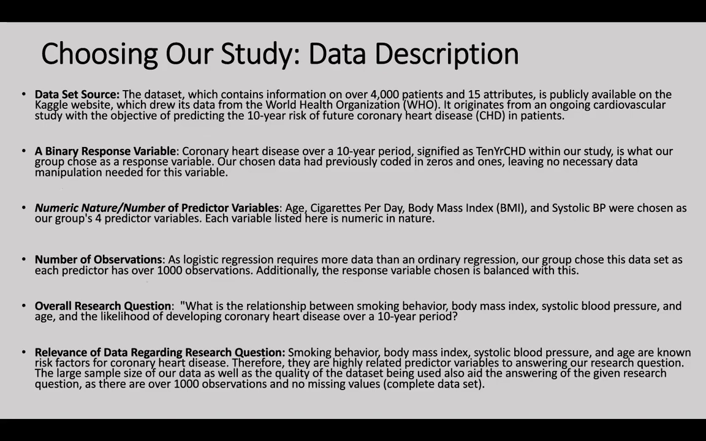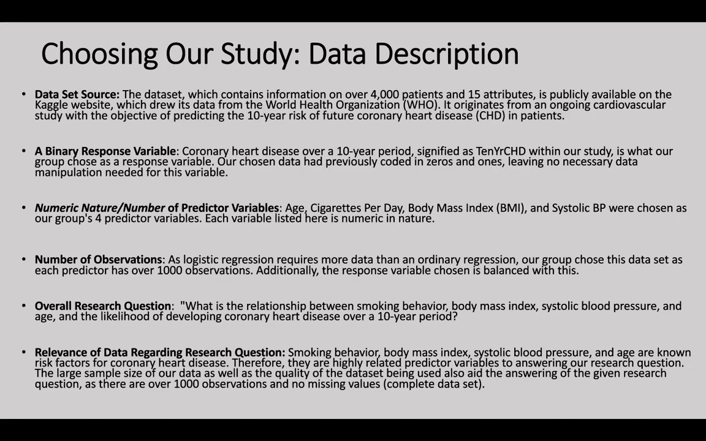The information from this data set comes from the World Health Organization, and it has information on over 4,000 patients with 15 attributes. For our binary response variable, we chose 10-year CHD, that being coronary heart disease over a 10-year period. For our predictor variables, we had 4, and they are all numeric in nature, those being age, cigarettes per day, body mass index, and systolic BP.